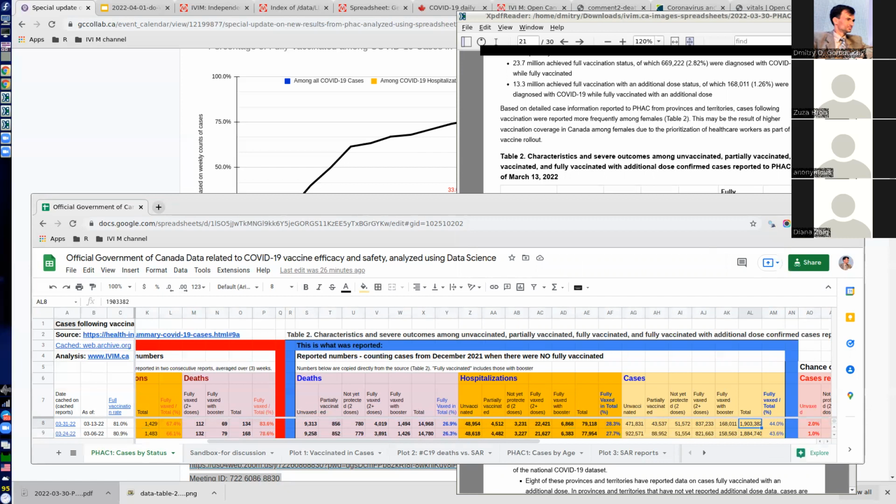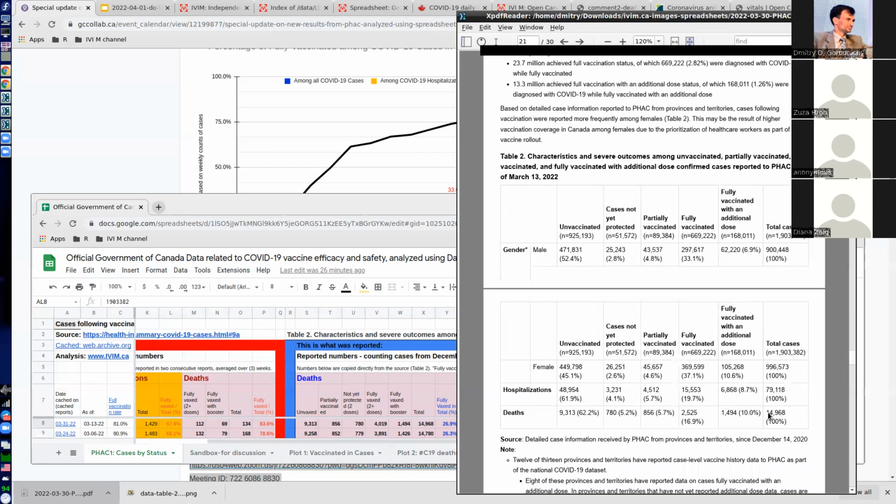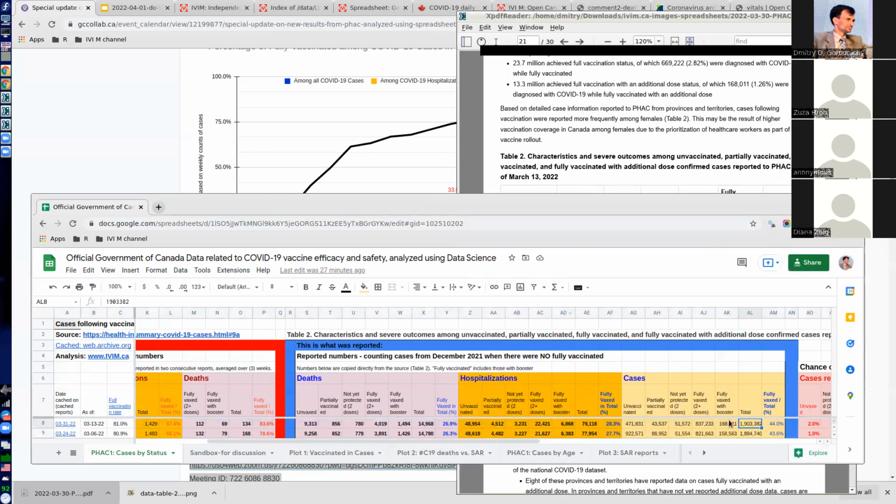And we put all these numbers, for example, how many deaths happened. That's how many deaths happened, 15,000. And we put them right in here, so you see in deaths. And then we put total for hospitalizations and for cases. And then what is most important, we look into the difference in total. And look at the formula, it's shown right here.